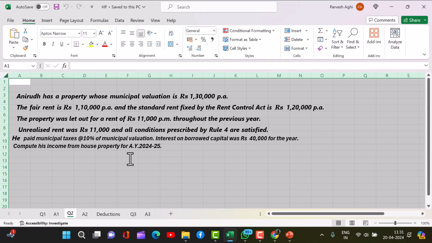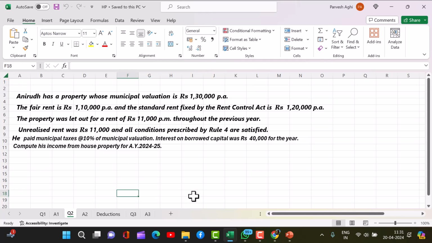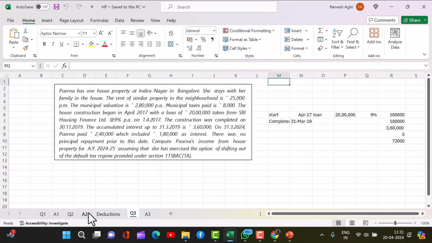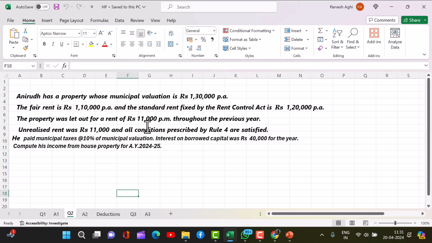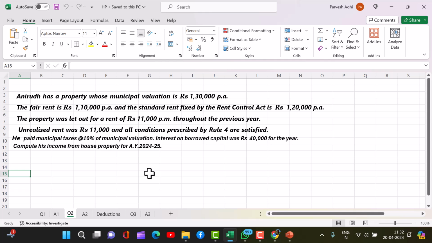Yes, sir. So question number two. This is very important. Read this. Anirudh has a property whose municipal valuation is rupees 1,30,000 per annum. The fair rent is rupees 1,10,000 per annum, and the standard rent fixed by the Rent Control Act is 1,20,000. The property was let out for a rent of rupees 11,000 per month for the previous year. Unrealized rent was rupees 11,000 and all conditions prescribed by Rule 4 are satisfied.